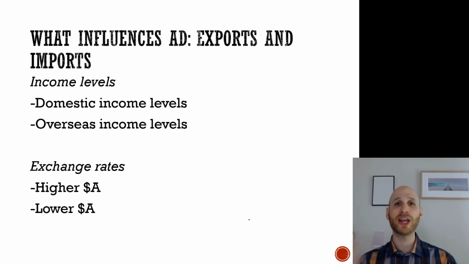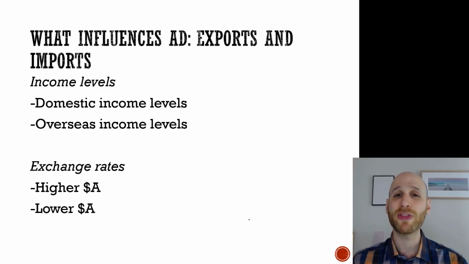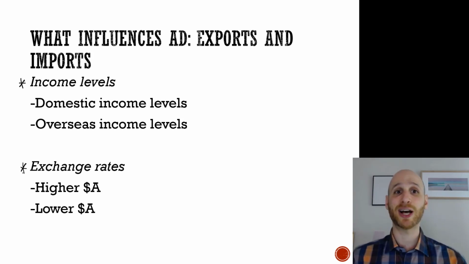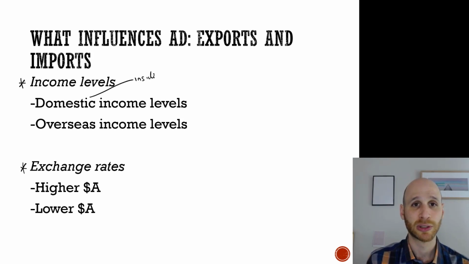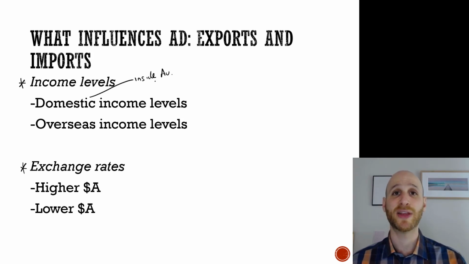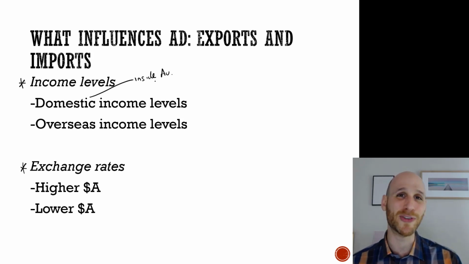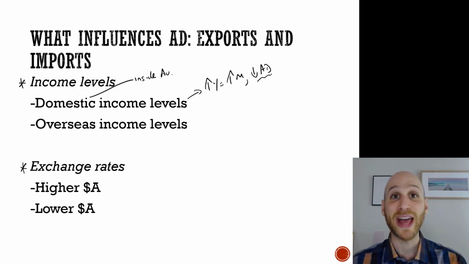Okay, our final influence on aggregate demand are exports and imports. And the two things we're going to look at that affect exports and imports are, so let's start here. If we look at income levels, let's start with domestic income levels. And domestic here means, so if there are higher incomes in Australia, then more people are going to buy imports. They will have that luxury of buying all of those overseas goods because they got extra money. And that could reduce aggregate demand because all that money is going overseas.